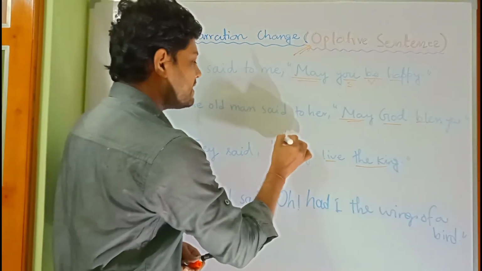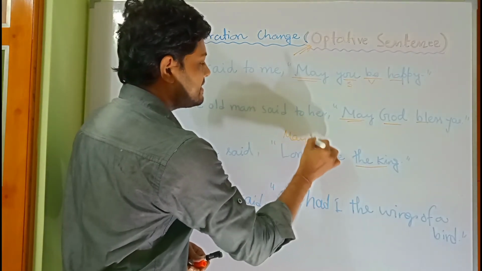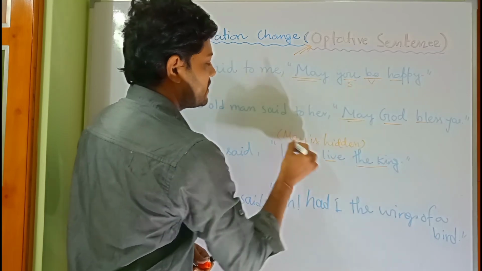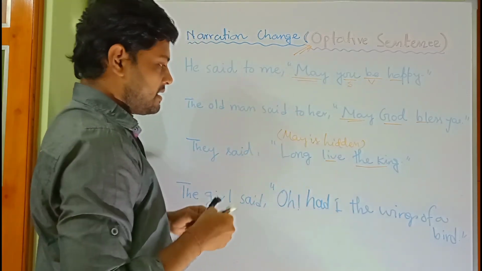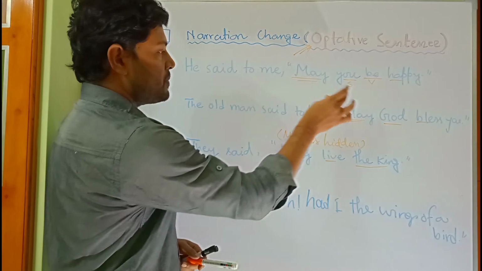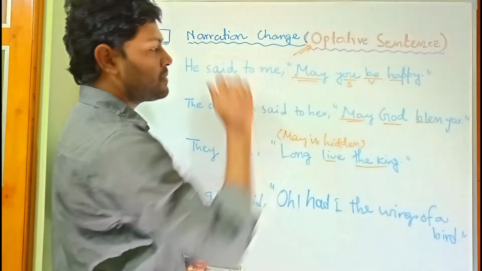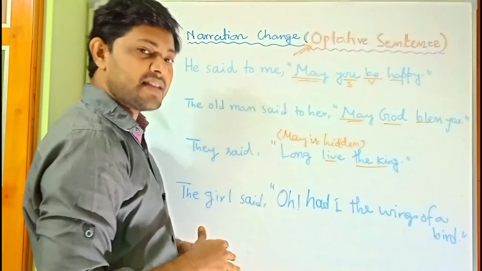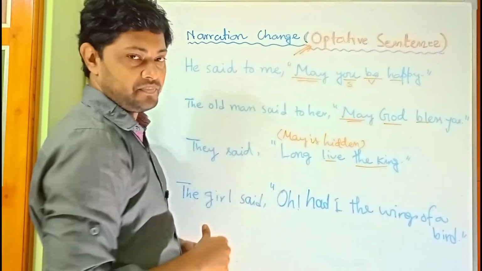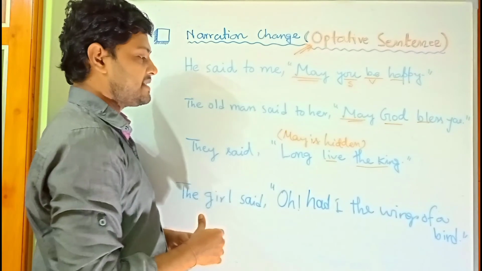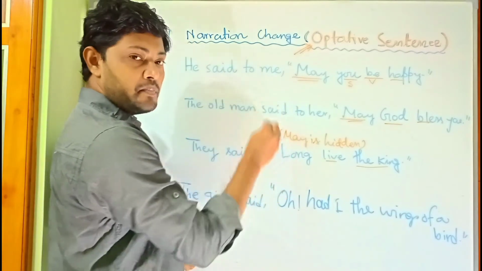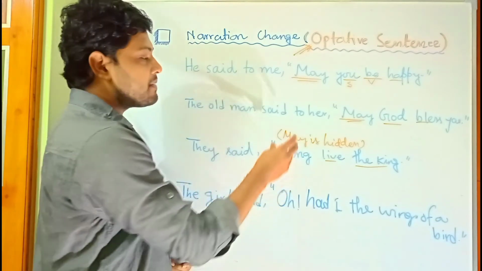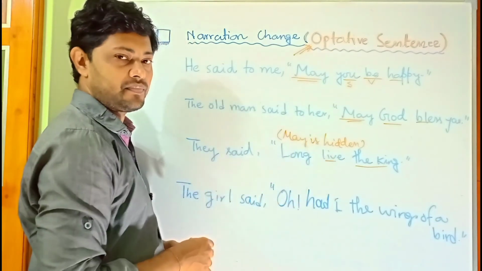Where we find the may in the beginning of the optative sentence, we will find no problem to change the narration. But in some cases we may not find the may at the beginning of the sentence, and you have to remember that here may is hidden.